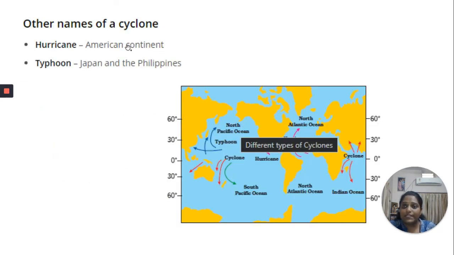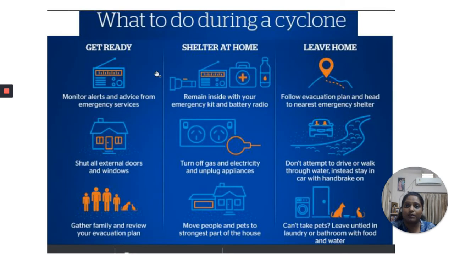Other names of cyclone: a cyclone is referred to as a hurricane on the American continent, and it is known as a typhoon in Japan, Taiwan and the Philippines. In most countries, like Bangladesh, Sri Lanka and India, it is known as a cyclone. Now, what to do during a cyclone?